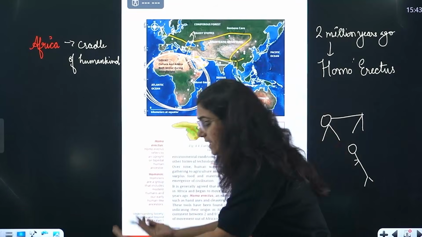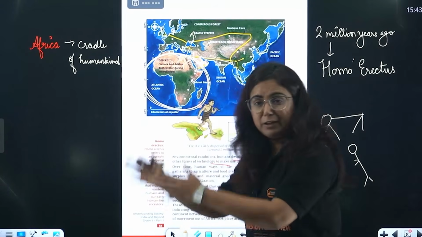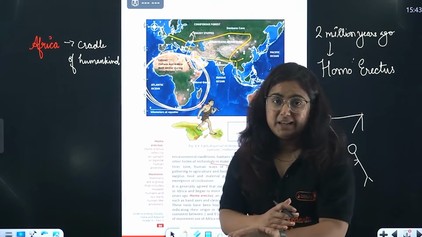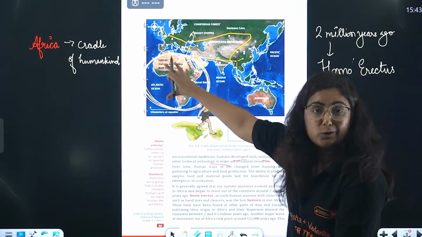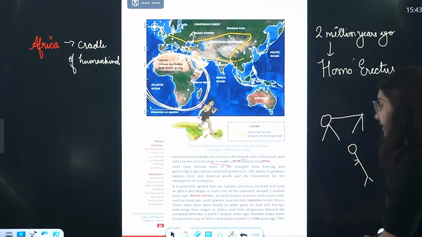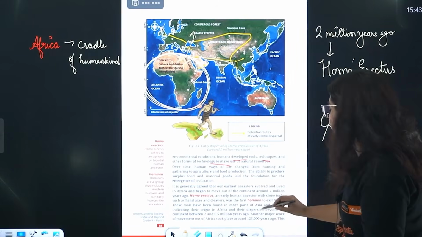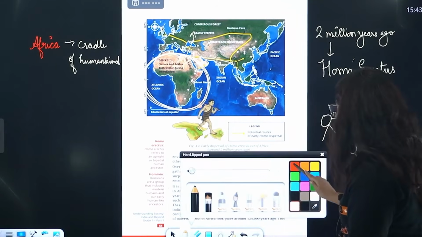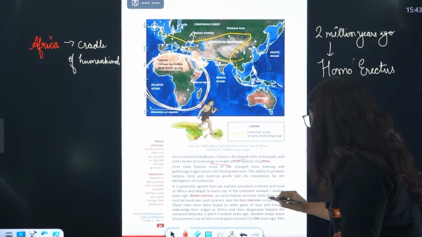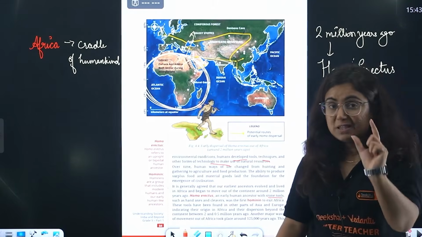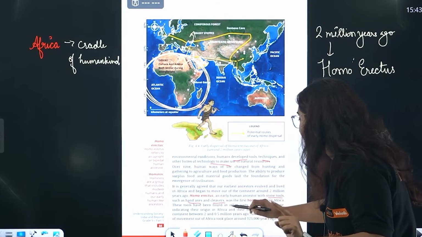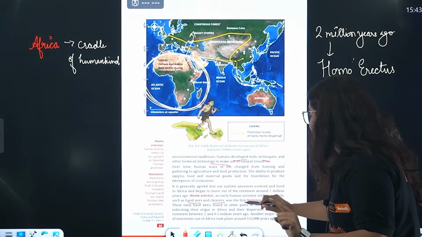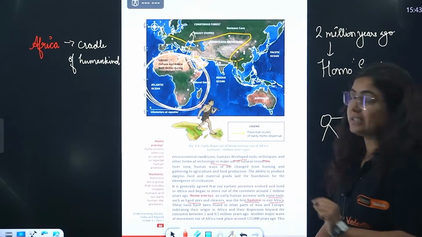Not straight. They were around 75 degrees. So they stood erect, and these Homo erectus were the first humans that moved out of Africa. Right? And they were the early humans who made certain smart tools, stone tools. Tools made up of what, beta? Stones, such as hand axes, cleavers, and was the first hominin to exist in Africa.